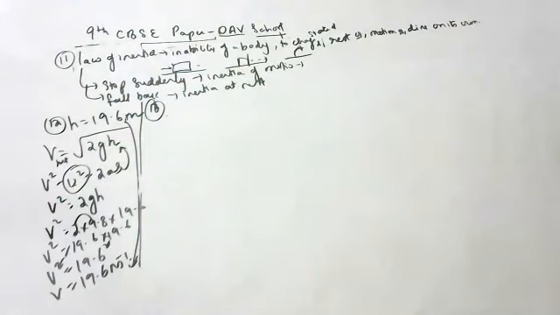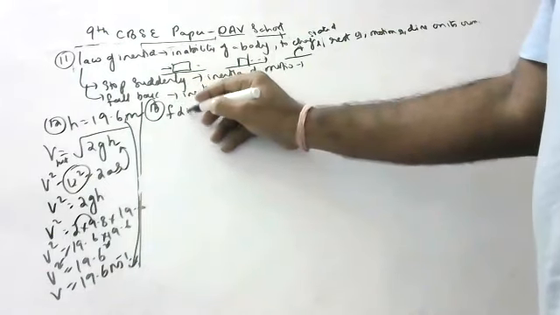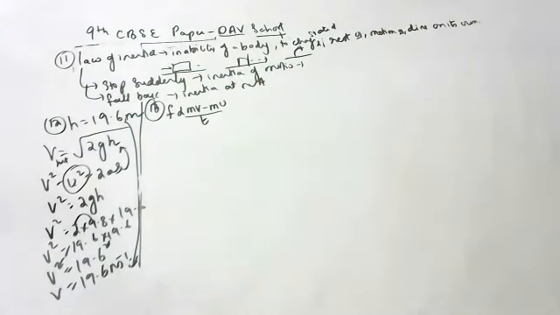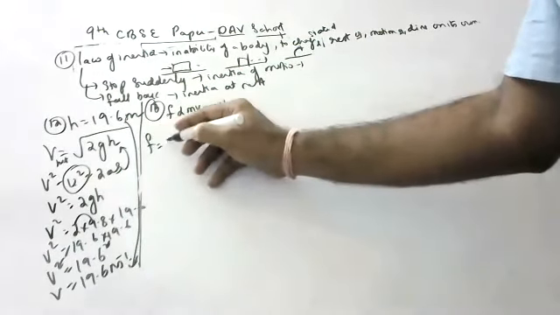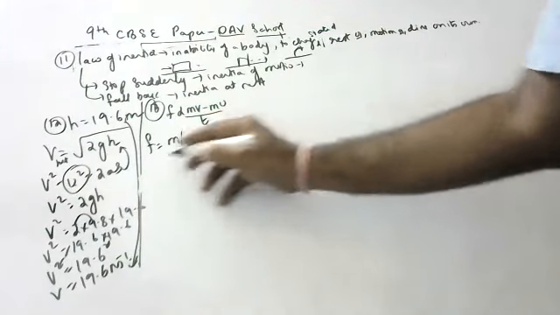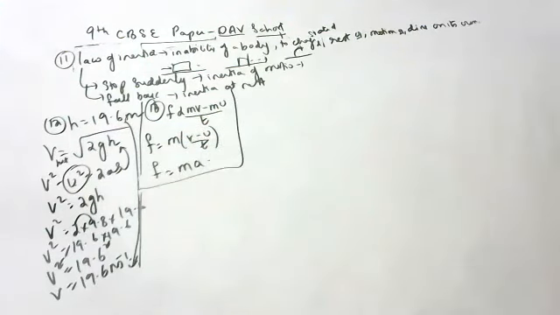Next, 13th question. Derive the formula for Newton's second law of motion. Newton's second law states that force is directly proportional to the rate of change of momentum. F is equal to m into (v minus u) by t, and since (v minus u) by t is acceleration, F is equal to ma. This is the Newton's second law derivation.